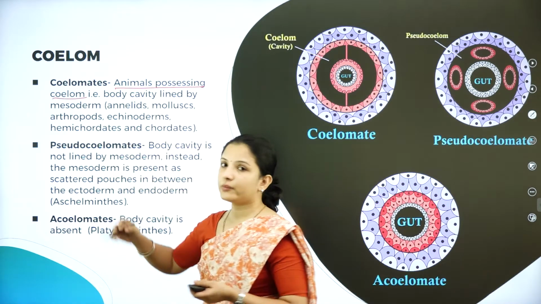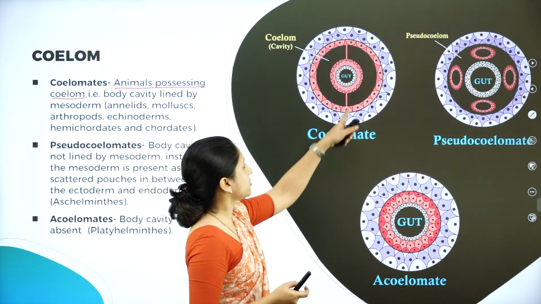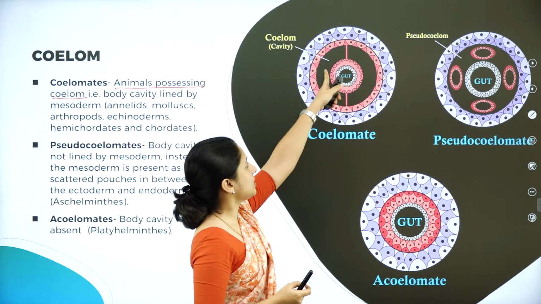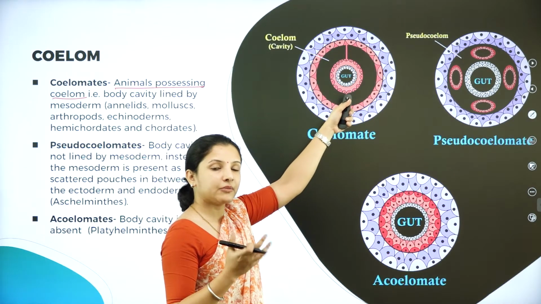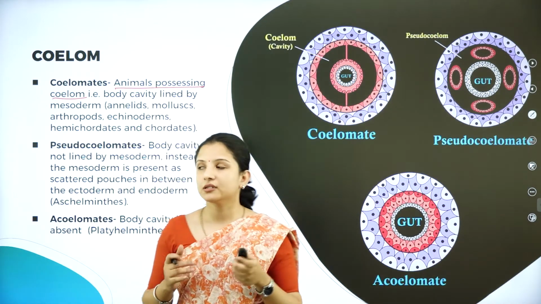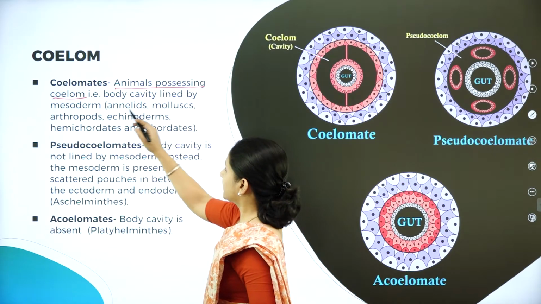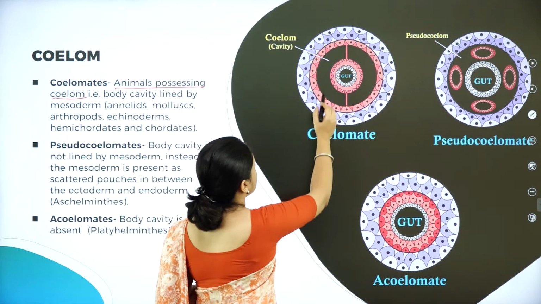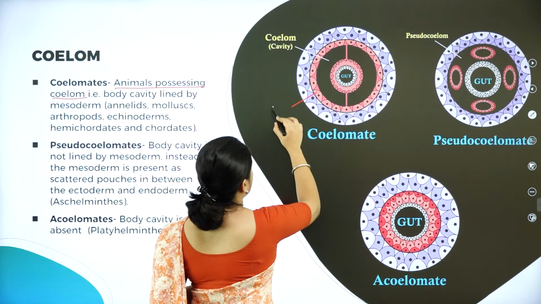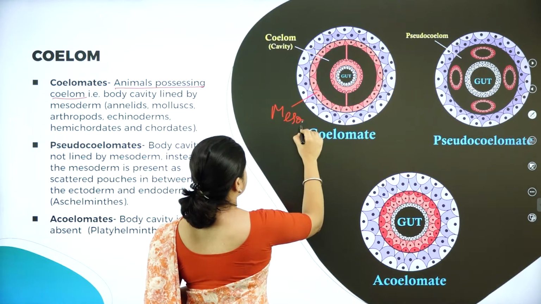So what is a coelom? It is a body cavity. So you can see here they have a cavity, that is the coelom. This is the cavity or the empty space, that is nothing but the coelom. So those animals that possess a body cavity and it is lined by the mesoderm.